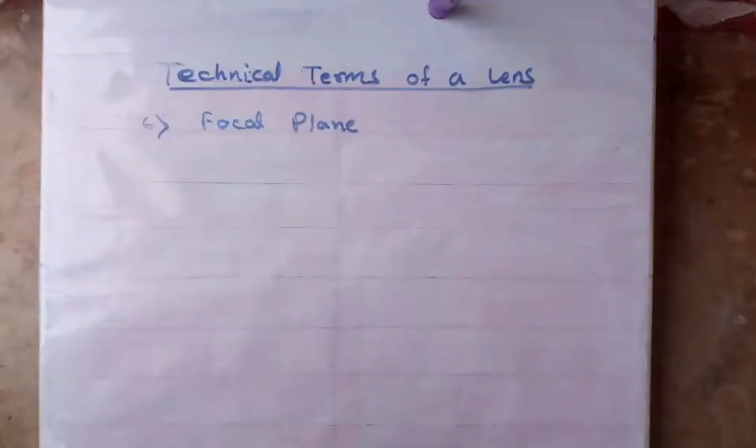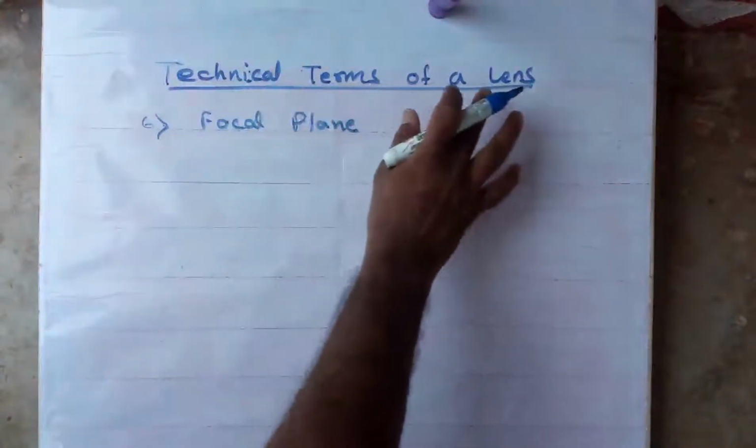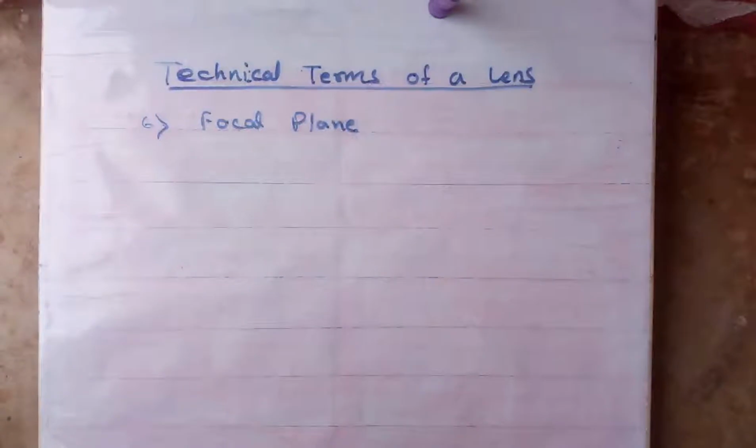In your previous class, we discussed the technical terms of a lens. Out of that, 5 technical terms we discussed. They are center of curvature, radius of curvature, optical center, principal axis, and focus. These 5 we discussed.